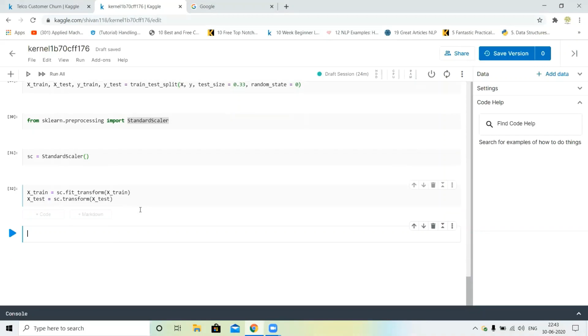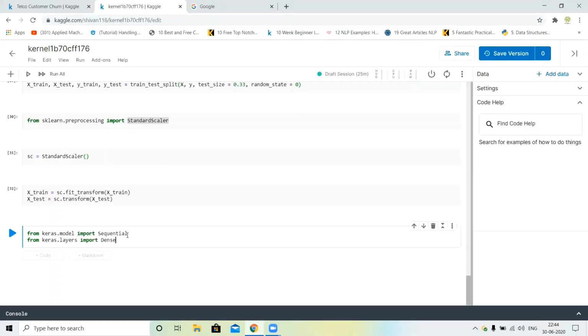Next, what can we do? First of all, we will import the Keras module. Okay, so from keras.models import Sequential. Next, we will import from keras dot layers import Dense.